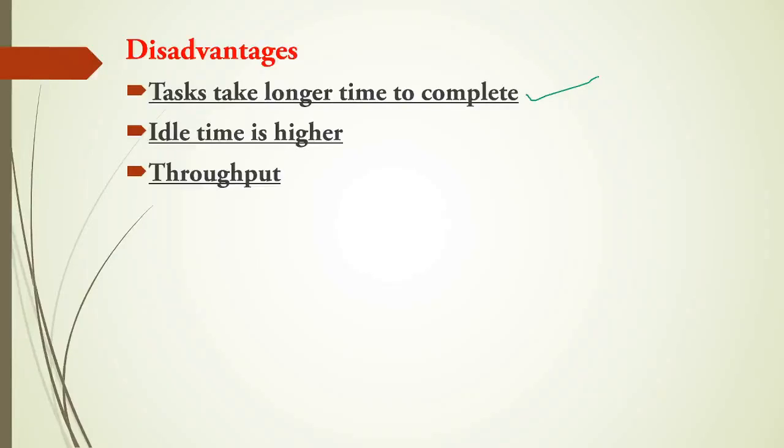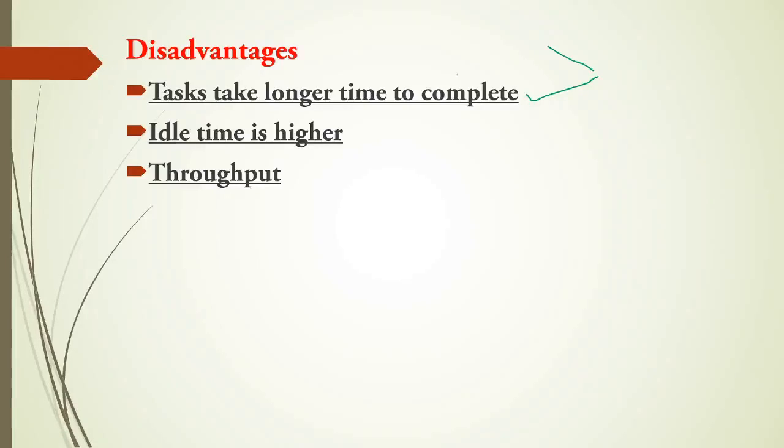See, if multiple tasks cannot run at a time, then many tasks are waiting for the CPU. Suppose a particular process is executing and all the remaining are in a waiting state. If the first task is taking a very long time for execution and the remaining tasks need only a few minutes to execute, because of that long process the other tasks have to keep on waiting. That's why it affects the other tasks. Tasks take longer time to complete, so this will make the system slow and the response time is higher.